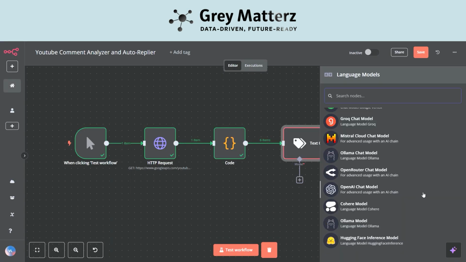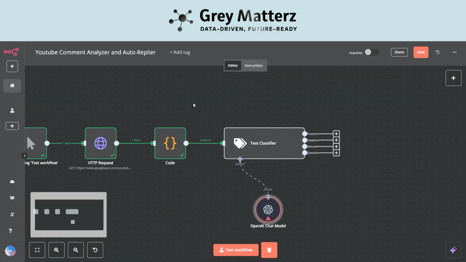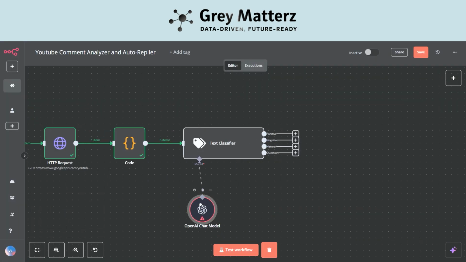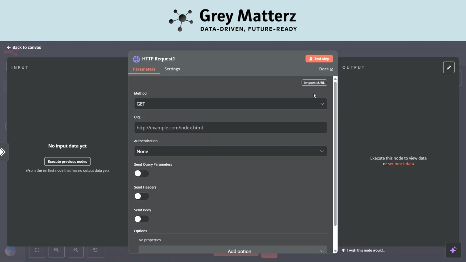I will be adding the OpenAI chat model, 4o Mini is fine for this purpose. Now we will be extracting the positive, negative, question branches. Now we have to make the HTTP request. Now let me take the node. So here's the node. This node will be used for sending the reply.